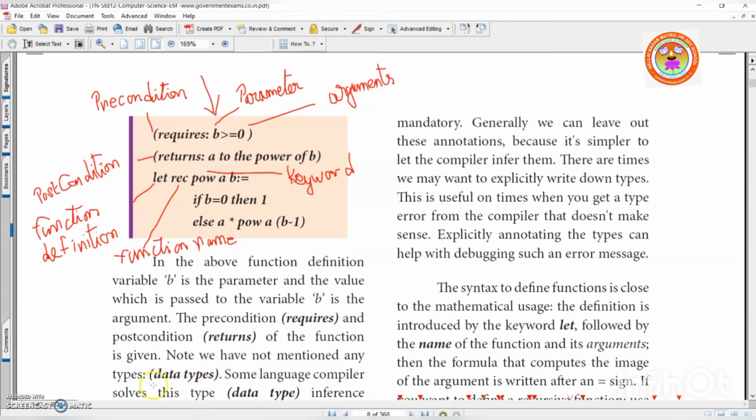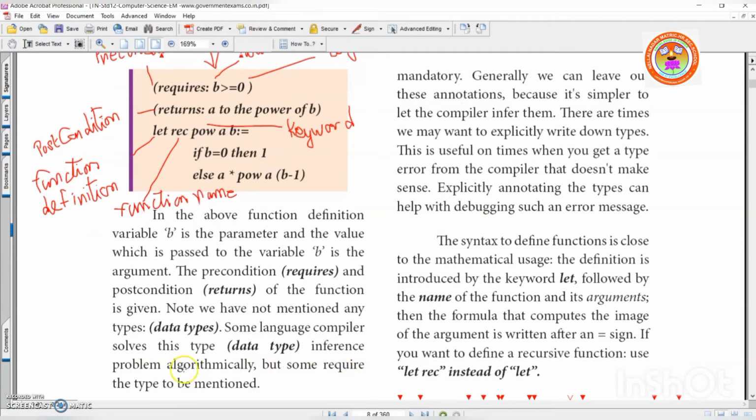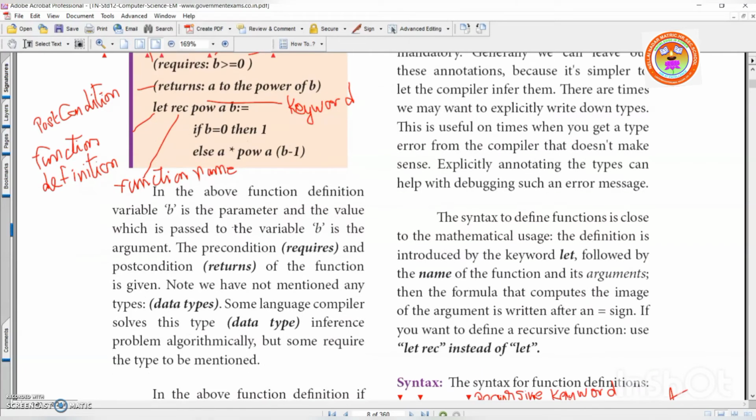Note, we have not mentioned any data type. Some language compilers solve this data type inference problem algorithmically, but some require the type to be mentioned. Keep it in mind. Here, I have not mentioned int before any variable. Did you see any data type? No. So, Python automatically will give the data type. You don't need to mention data type in Python, but in C++ you have to mention. Here, automatically the compiler will solve the problem.